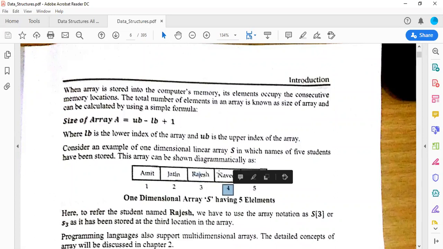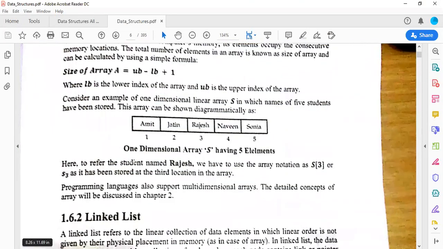Index 3, Naveen, and index 4, sorry, Sonia. So if I want to refer to a student named Rajesh, then my indexation will be 0, 1 and 2. 2 will be that position. So array notation, it will be defined as 3.